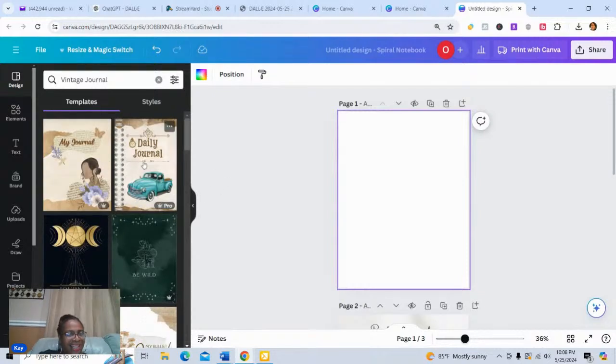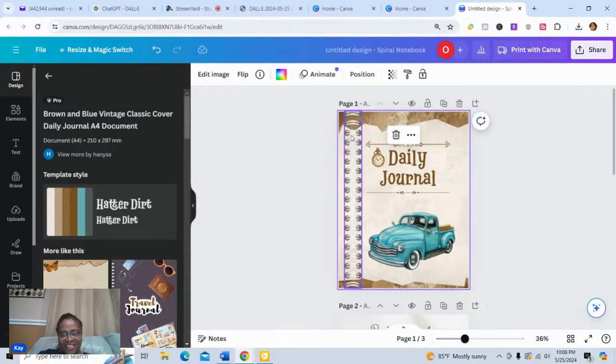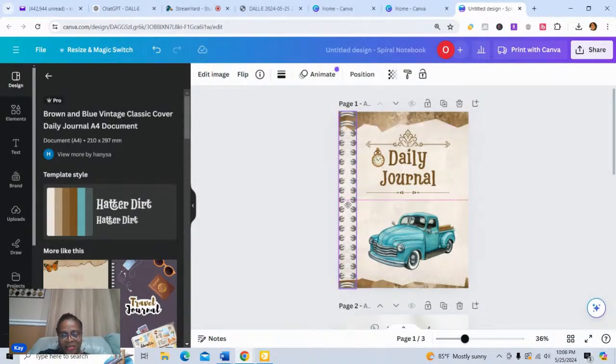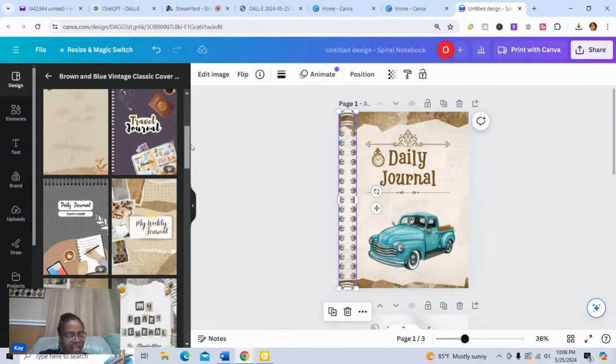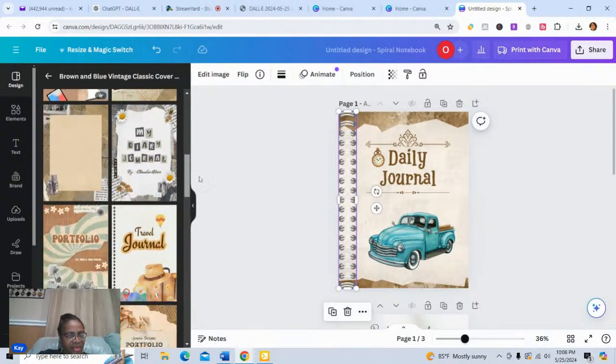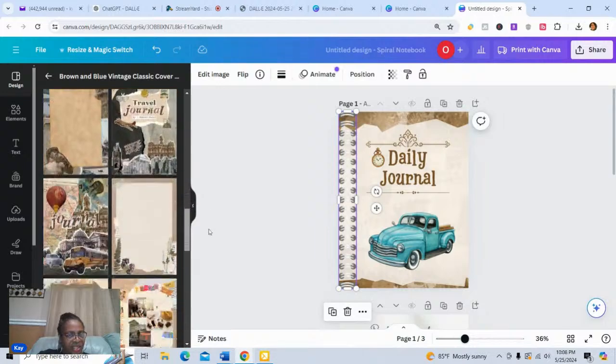And I kind of like this. You see where it has the wire image on the end, even though it's not a real wire cover for a book. I think I might use this. I like that. Yeah, and I would move the car and change it around and add something different. Or let's see if I really like that, or is there something else we might use? Let's just kind of scroll through here.